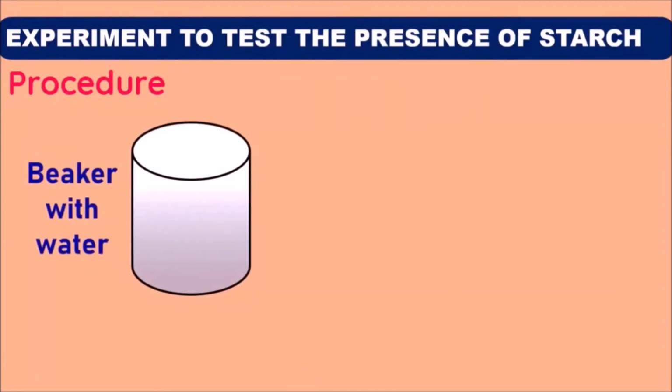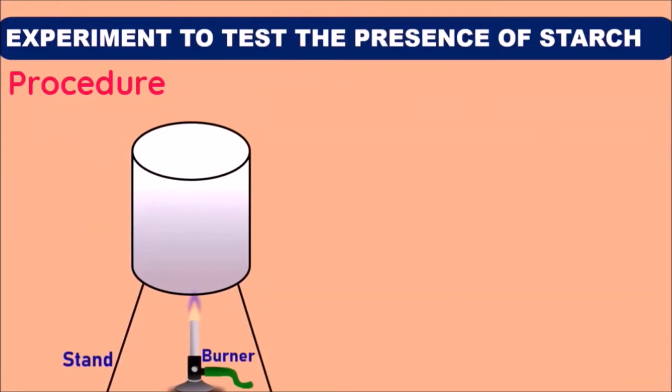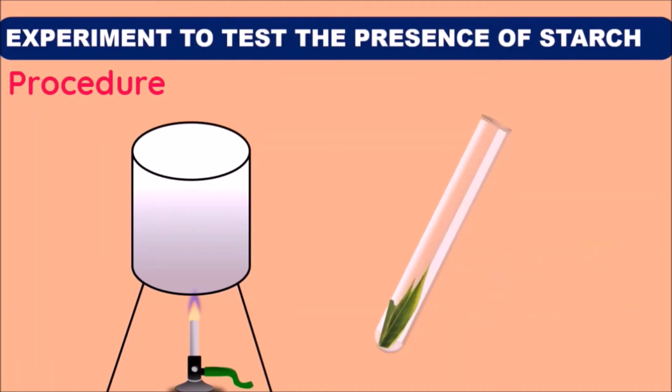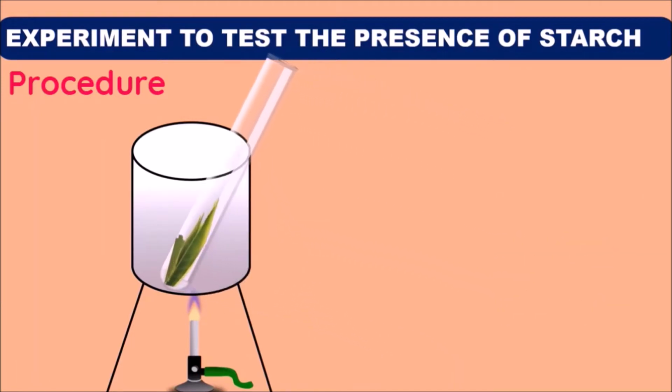Take a beaker with water, place it on a stand and boil the water with the help of a burner. Now, take a test tube, fill it with methylated spirit and immerse a leaf inside the methylated spirit. Place this test tube in the water bath. After some time, the spirit starts boiling.